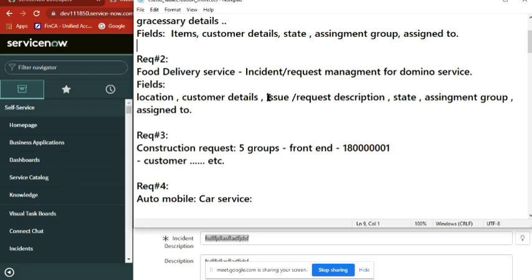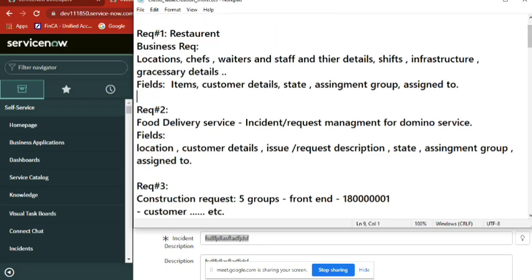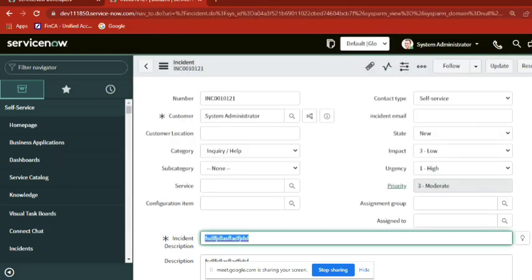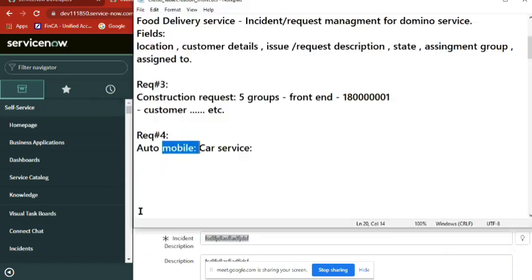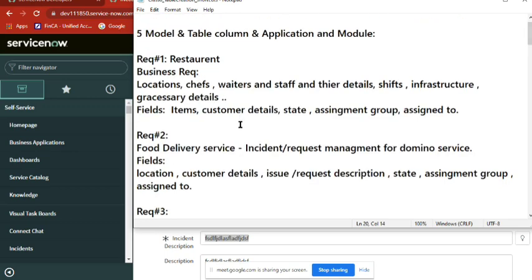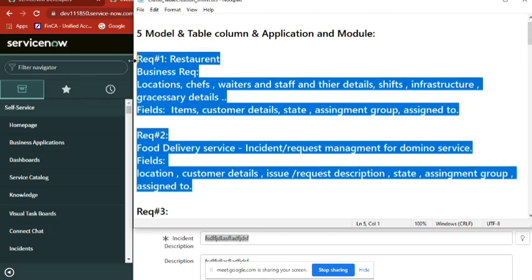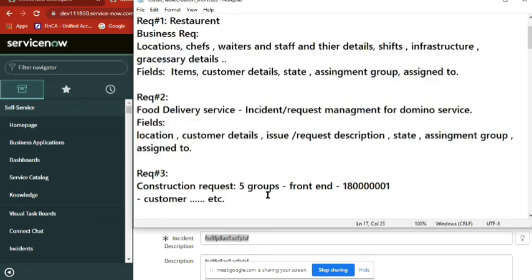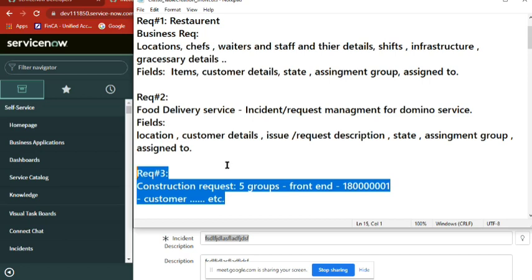Yes, MD. So now see, which one will we create? Automobile is already there for me. Maybe Sindhugar, you can create automobile. Maybe I can keep this one as a reference, and not this one but the other one. Which other service can we pick, Andy? These two are related to food only, restaurant and food delivery. Let's say this and construction. Construction also we can complete. So we'll start with construction.